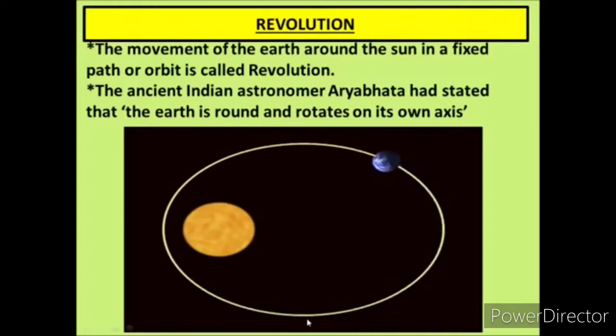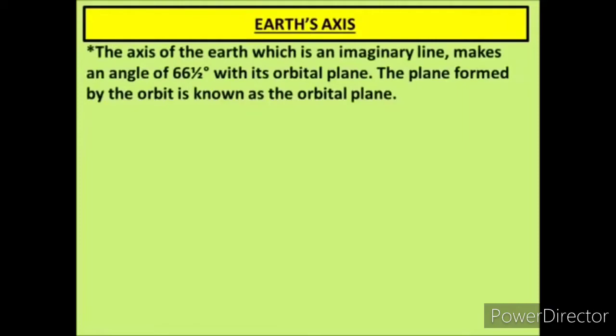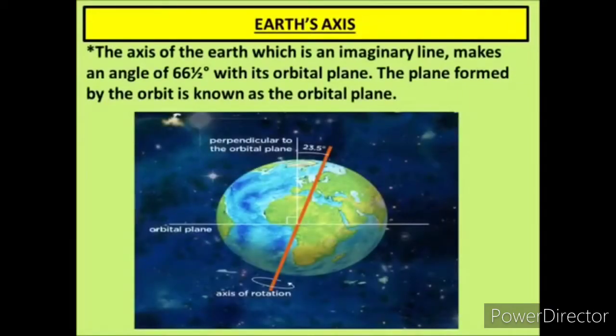From this diagram it is clear to you. Okay, next topic is earth's axis. The axis of the earth, which is an imaginary line. We have discussed already that axis of the earth is an imaginary line.